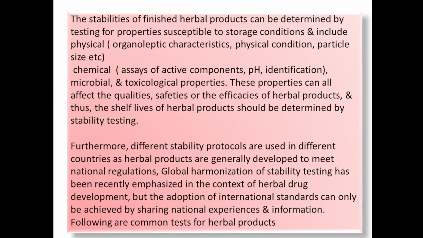The microbial test includes the turbidity test and the couplet method. After that, toxicological properties are also studied. These properties can affect the quality, safety and efficacy of the herbal product, and thus the shelf life of the herbal product should be determined by stability testing.